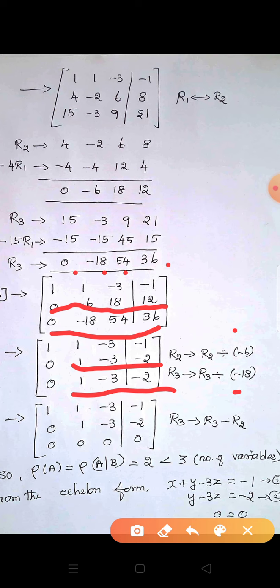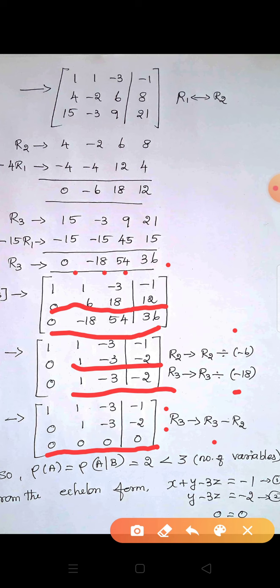R3 implies R3 minus R2. Now we get the answer R3. All the elements of R3 become 0. Now R1 is 1, 1, minus 3, minus 1. R2 is 0, 1, minus 3, minus 2. R3 all the elements are 0.